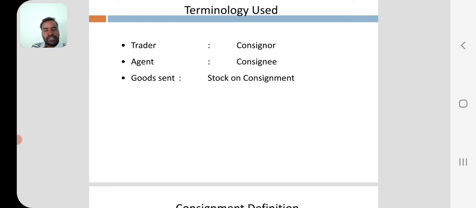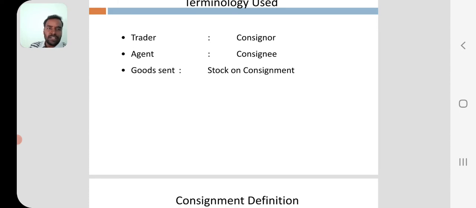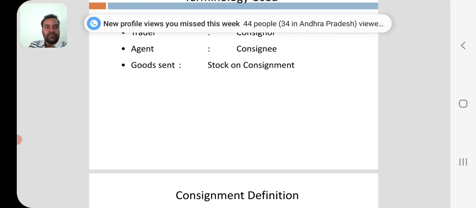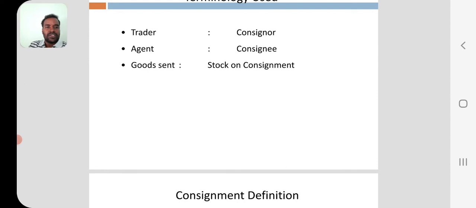Instead of trader, here we have to use the word consignor. In case of agent, we have to use consignee. Consignee means the person appointed on commission basis in different areas for selling the goods. Goods sent are called stock on consignment. Trader is consignor. Agent is consignee. Goods sent, stock on consignment.